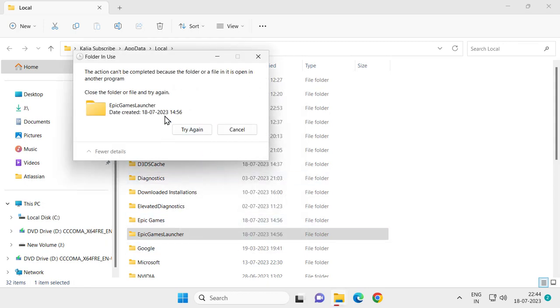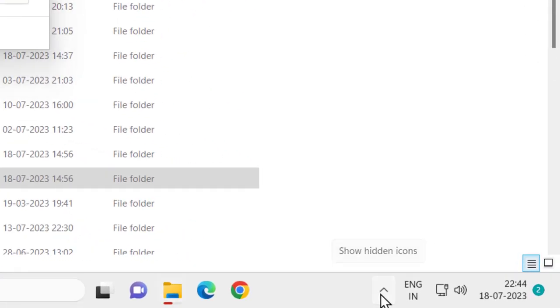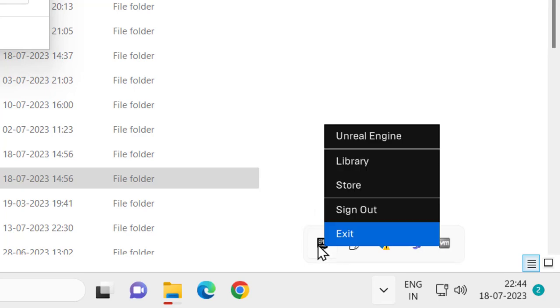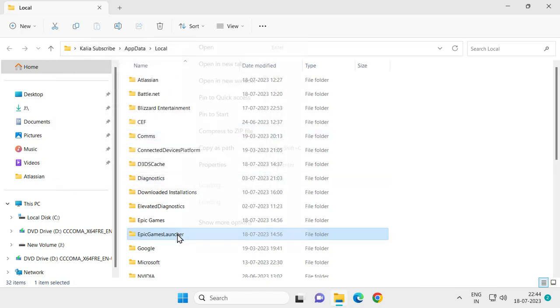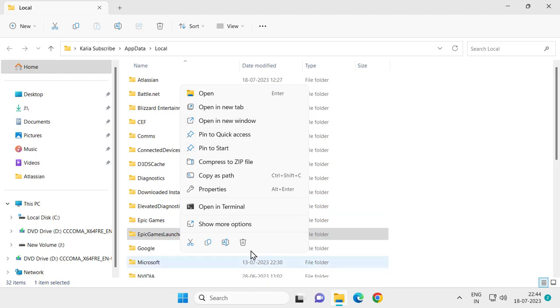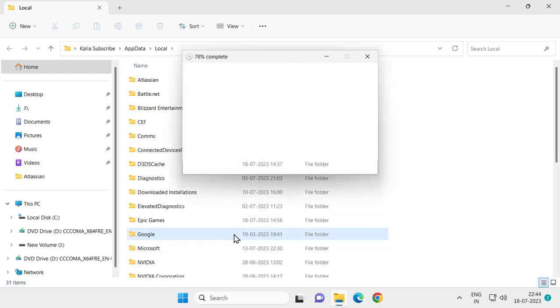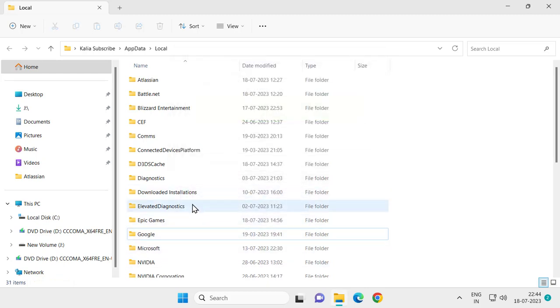If it is not deleting, click on this arrow icon, because the Epic Games Launcher is running in the background. That's when the cache won't delete. Right click on the Epic Games Launcher and select exit. After doing this, click on try again, then right click on the Epic Games Launcher folder and select delete. Now it can be deleted.